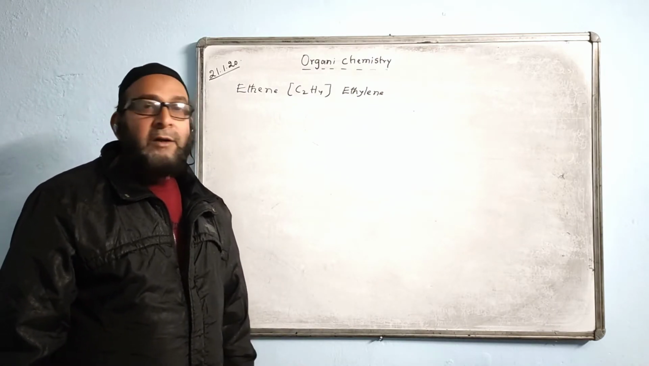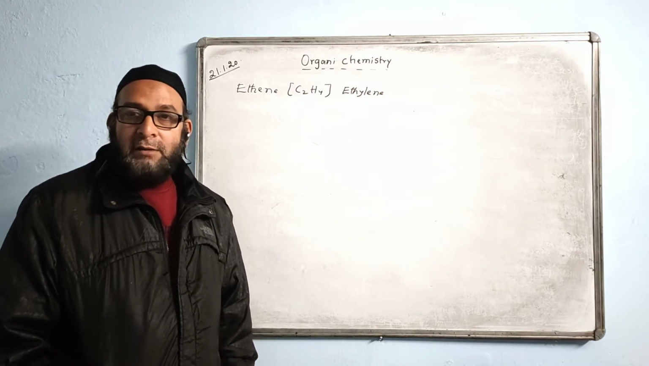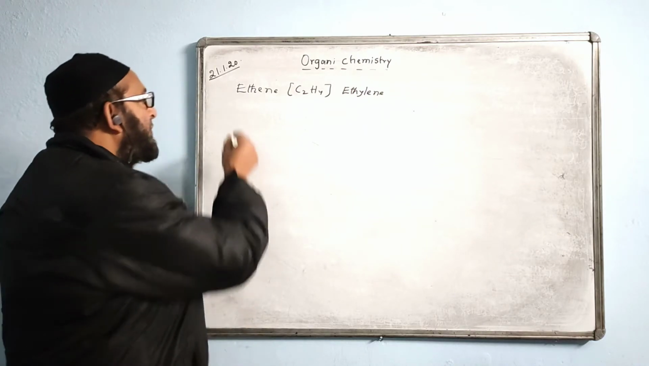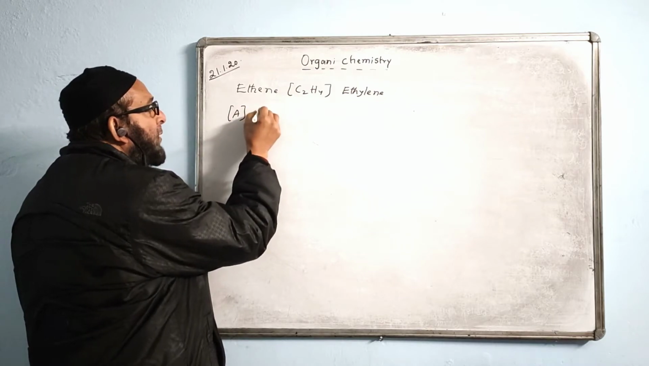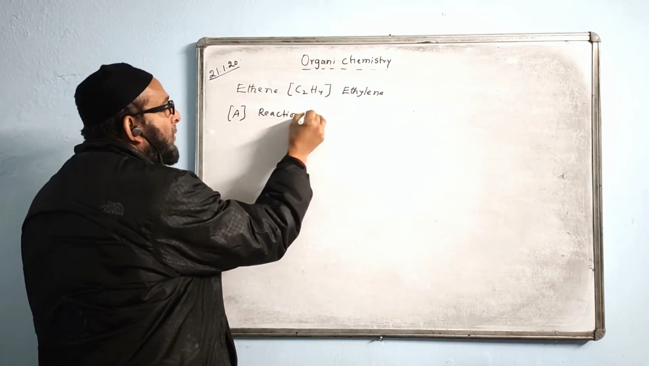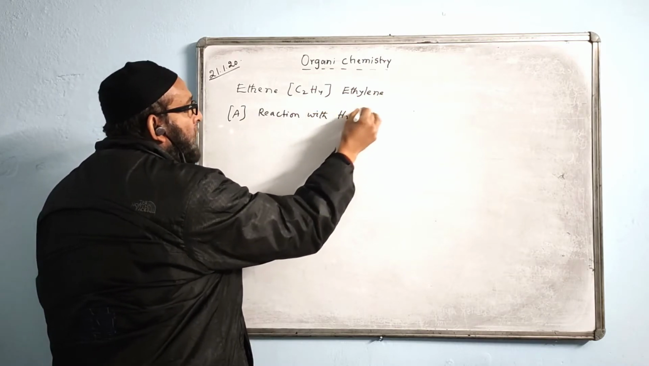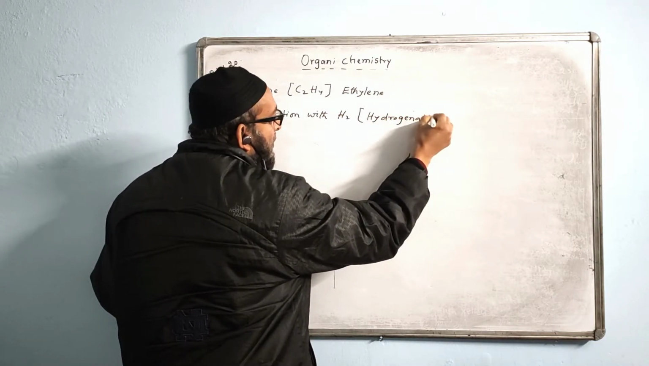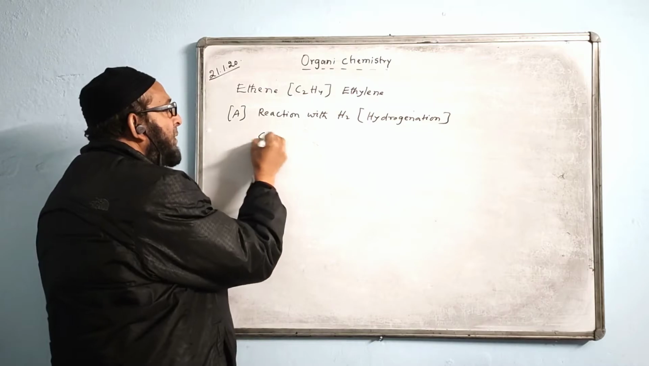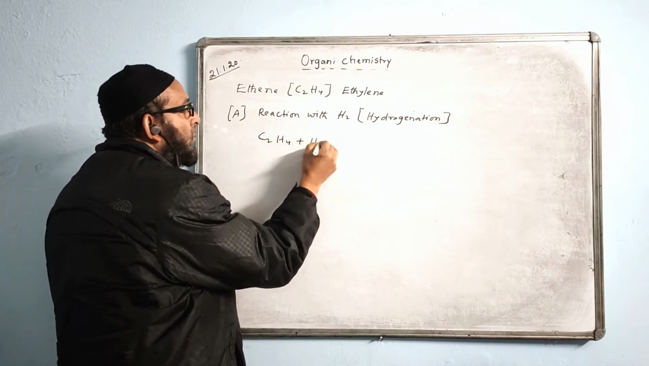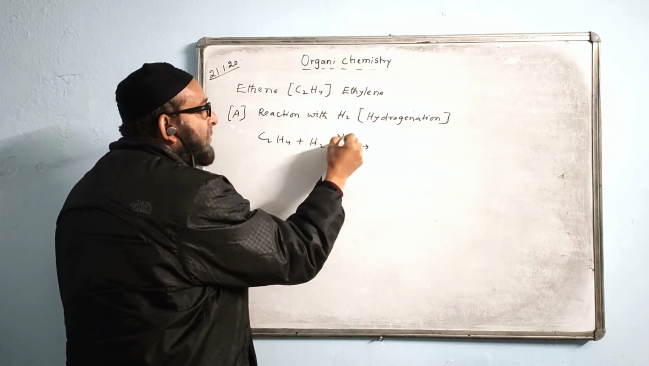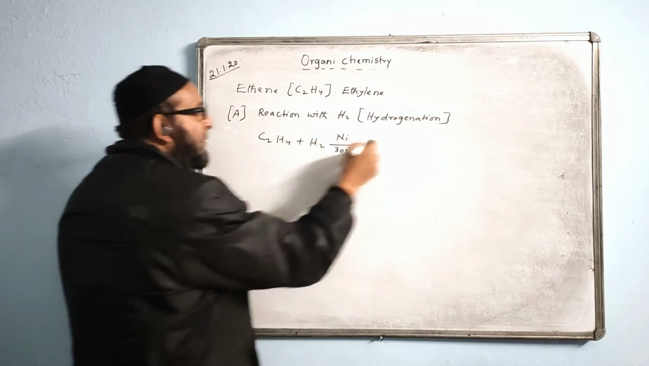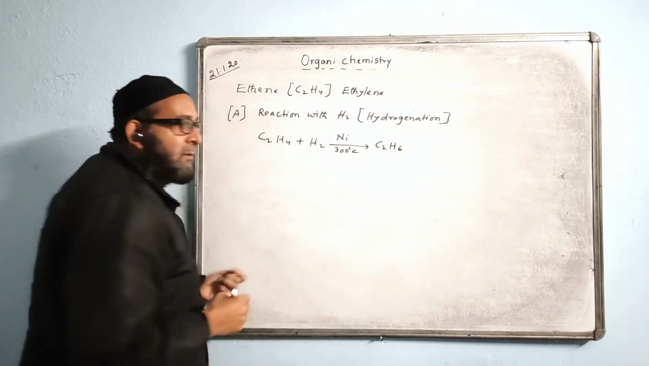One is called hydrogenation: reaction with hydrogen is called hydrogenation, and reaction with chlorine or another halogen is called halogenation. The first reaction is with H2, hydrogen. How do we write it? C2H4 plus H2, in the presence of nickel catalyst at a temperature of 300 degrees Celsius. These directly add up, a direct combination, and we get C2H6.